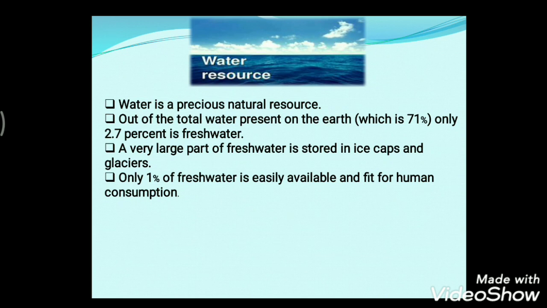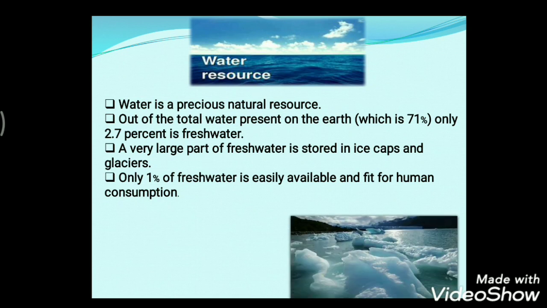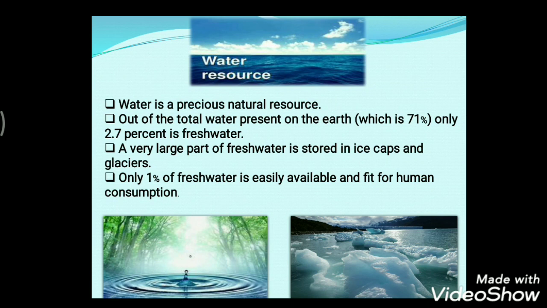So basically, only 1% of fresh water is easily available and fit for human consumption. Just imagine the percentage. Only 1% of fresh water is available to us for human consumption.